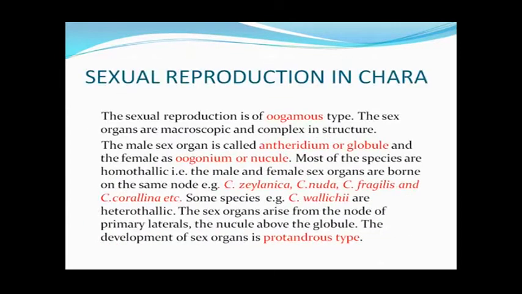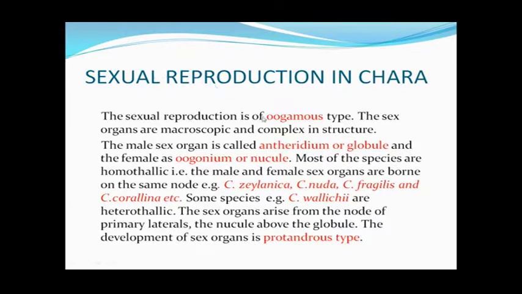Then next we come to sexual reproduction in Chara. Sexual reproduction in Chara is of the oogamous type. You will know that in algae there are normally three types of methods: isogamy, where both the gametes are similar, and anisogamy, where the gametes may be structurally similar but functionally different, or unequal in size.